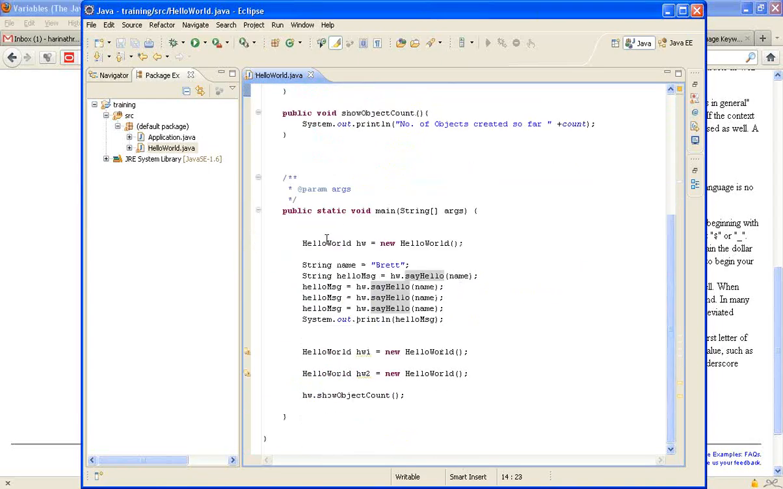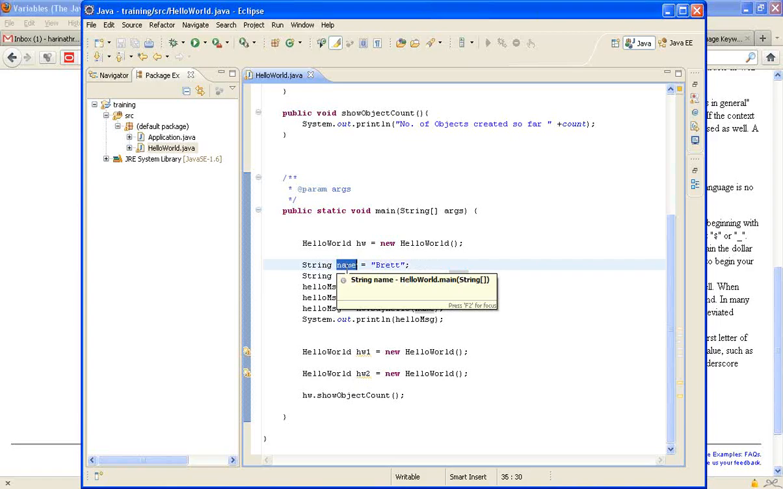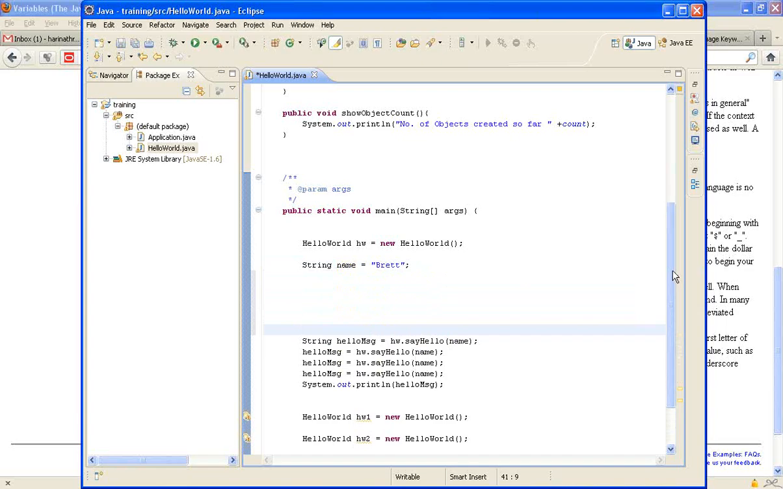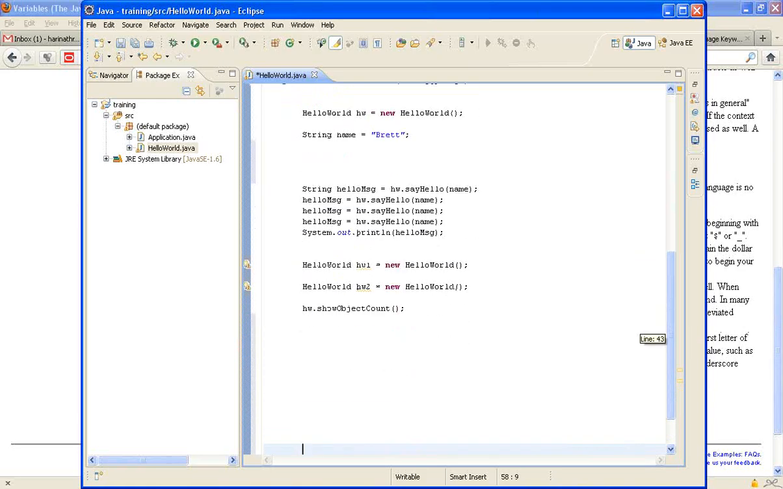When I'm looking at this particular code, if it begins with a capital letter, that means it could be a class name. It is a class name. And now when I'm calling this method here, say hello, it starts with a small letter. That means this could be a method name. And also the variable name here starts with a small letter. So suppose I use this variable somewhere.